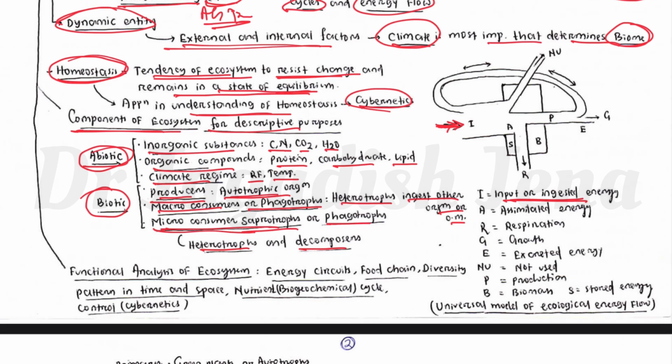Next, energy is used by the organism, called net energy use. Then some is assimilated energy. Of the assimilated energy, some is used in respiration.